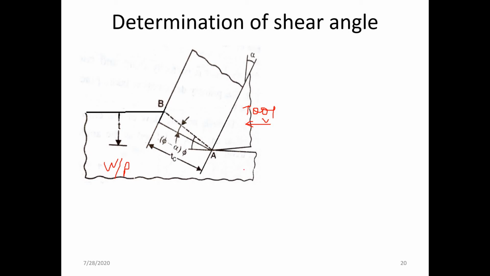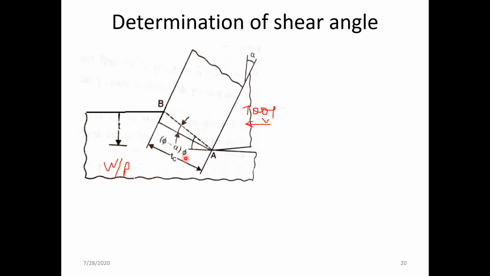Here you can observe this is the shear plane along which the material is going to be sheared, going to be cut. This shear plane makes a certain angle with the horizontal, and that angle is phi, the shear angle.